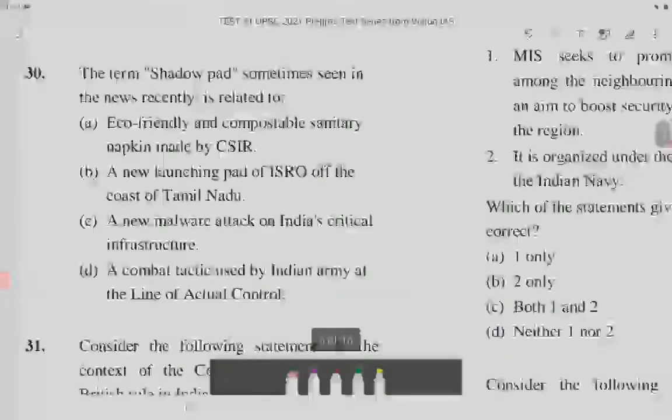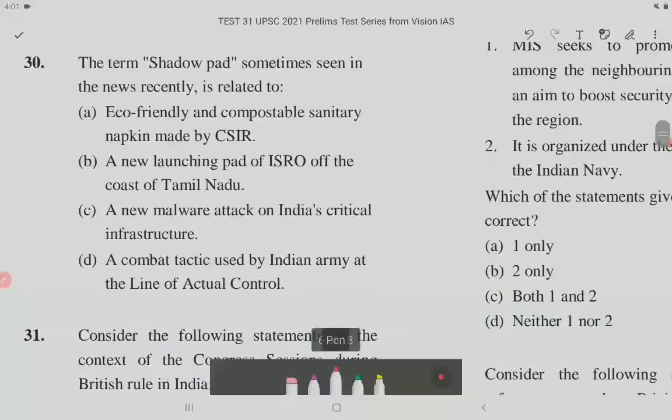Now let's come to question number 30. The term shadow pad, sometimes seen in the news recently, is related to option A, eco-friendly and compostable sanitary napkin made by CSIR. This is incorrect.